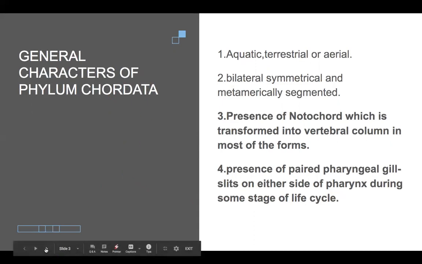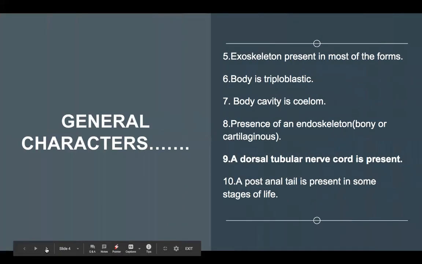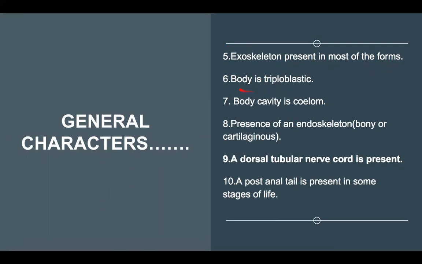Next, the exoskeleton is present in most of the forms. Next, the body is triploblastic. Triplo means three, and blastic refers to germ layers. Triploblastic means three germ layers: the ecto, meso, and endoderm.